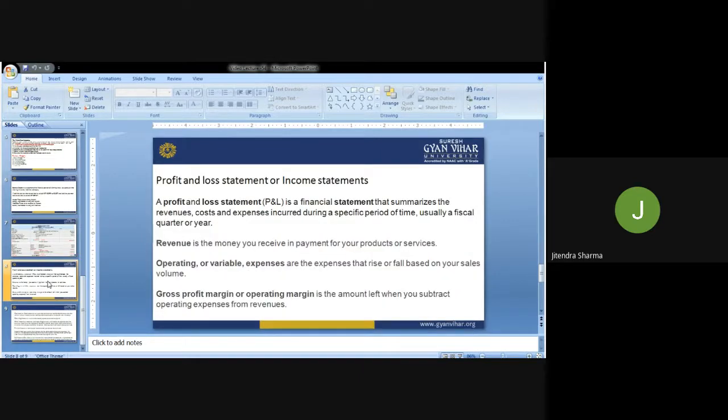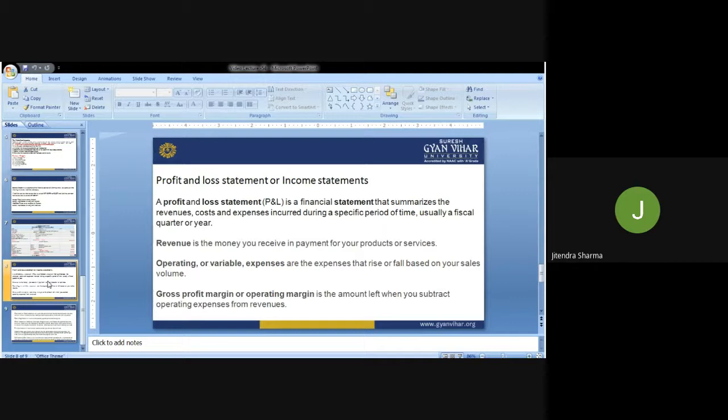Now the connecting thing is what we call the profit and loss or income statement. Every individual is required to submit an income and loss statement, which we also call the income tax return. Through the income tax return, we are submitting the ITR through the profit and loss statement. A profit and loss statement is a financial statement that summarizes the revenue, costs and expenses incurred during a specific period of time, usually a fiscal quarter or a year. Generally, we prepare it quarterly or monthly in some business houses, but finally we issue it for the one year.